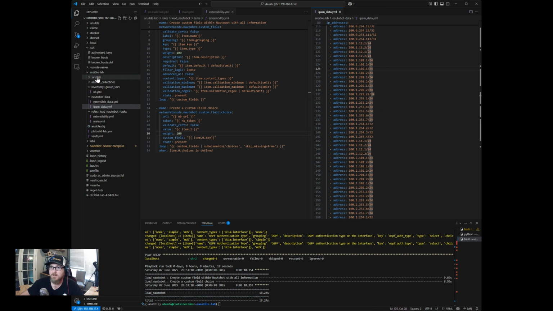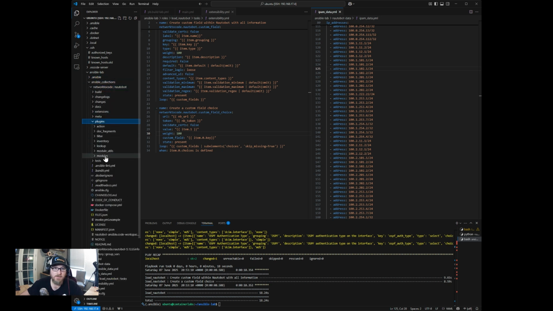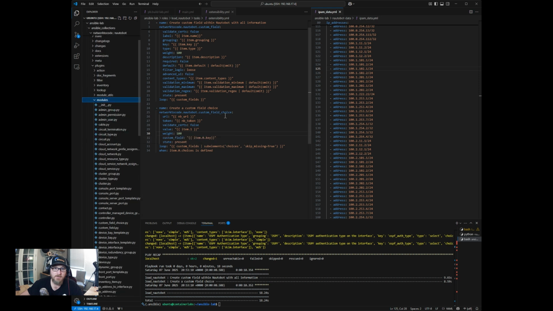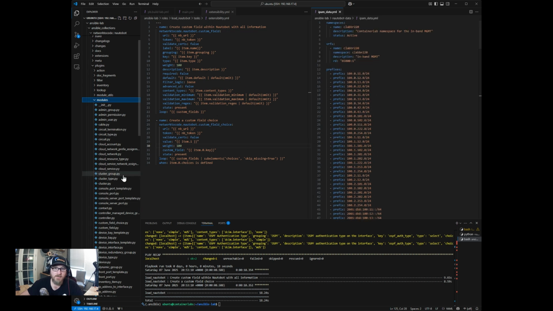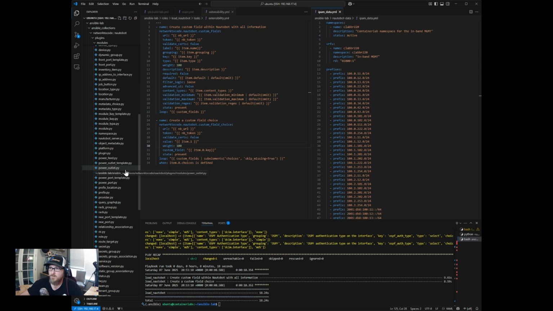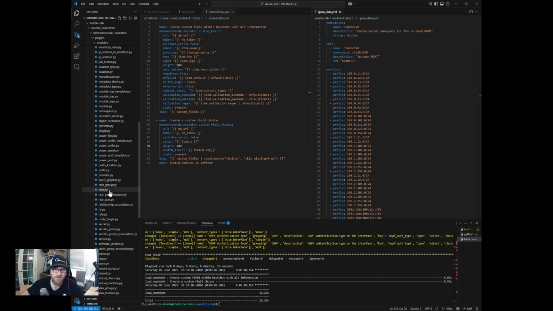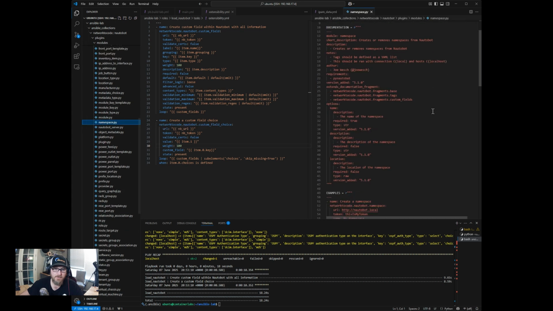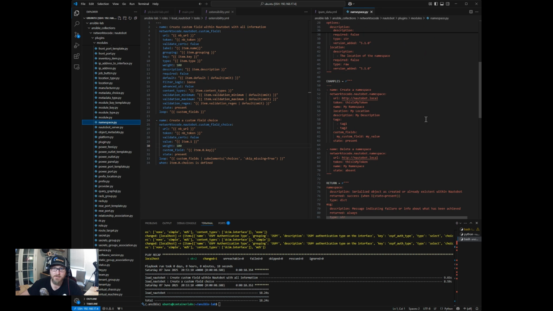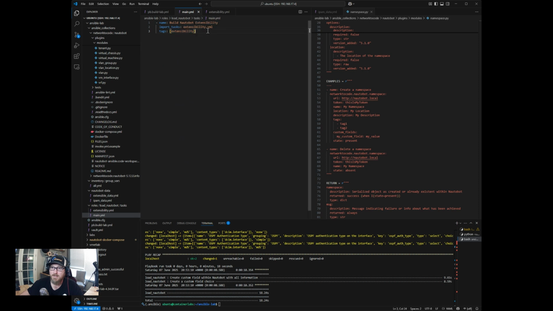Okay, so let's save that, move this aside, and close some of these. Now again, we can go back to the Ansible collection, look at the network, you can check the plugins, look at the modules. We need to find the module that adds namespaces. These are all in alphabetical order, and I believe we got to find it in the ends. Here it is, namespace. So we pop that open, you can see an example again of how to organize that playbook. So under here, we'll just take and copy this.